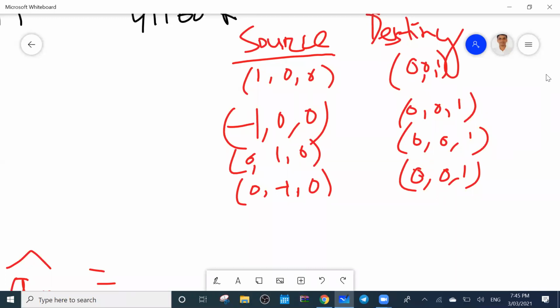Then 0 minus 0, then 1 minus 0, z cap. By square root of 2. So you can find out or not?